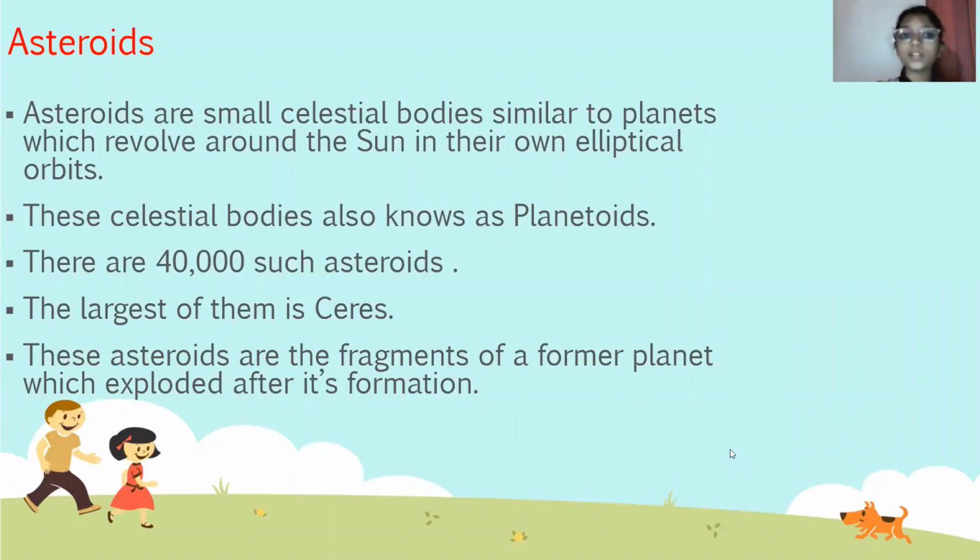Asteroids. Asteroids are small celestial bodies similar to planets which revolve around the sun in their own elliptical orbits. These celestial bodies are also known as planetoids. There are 40,000 such asteroids. The largest of them is Ceres. These asteroids are the fragments of a former planet which exploded after its formation.